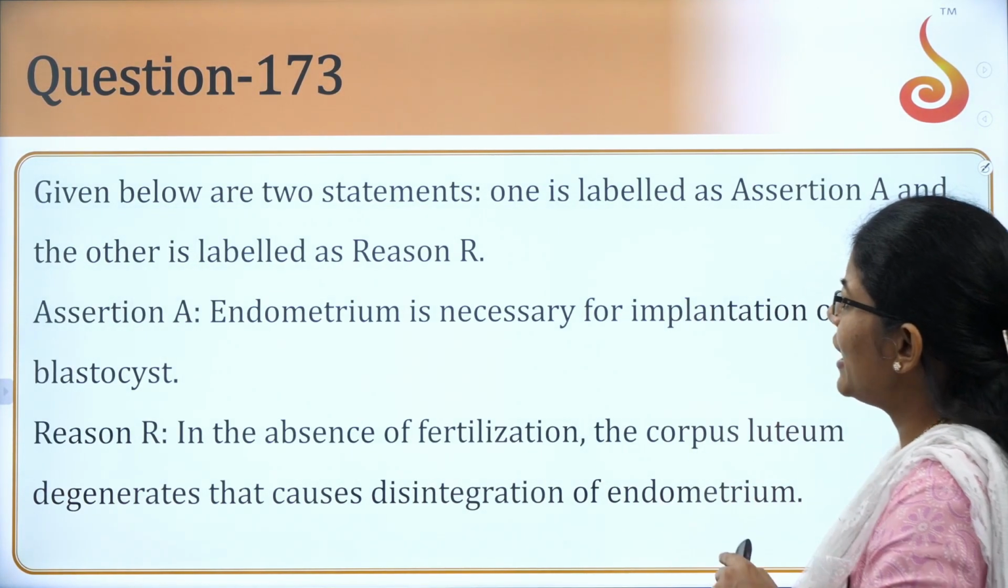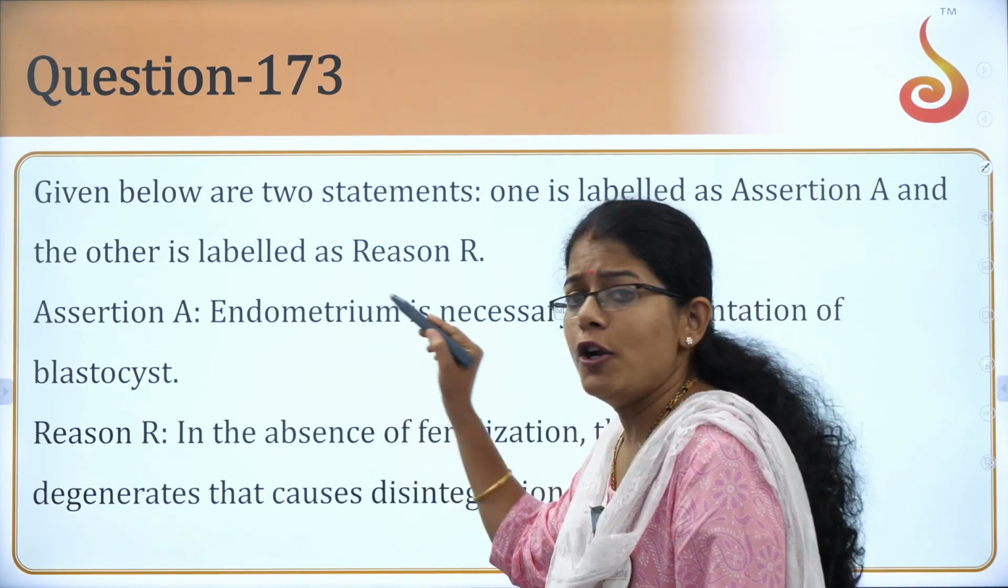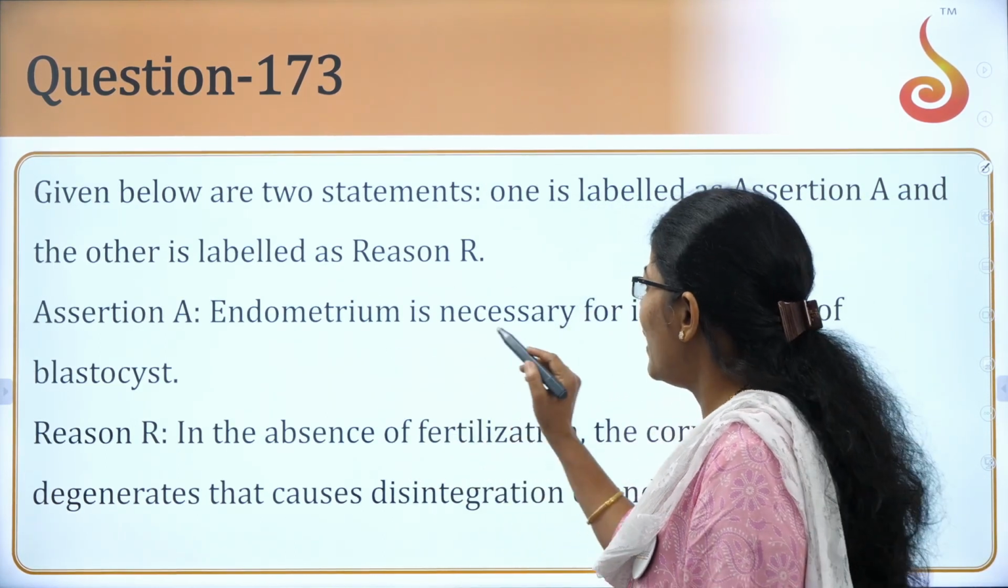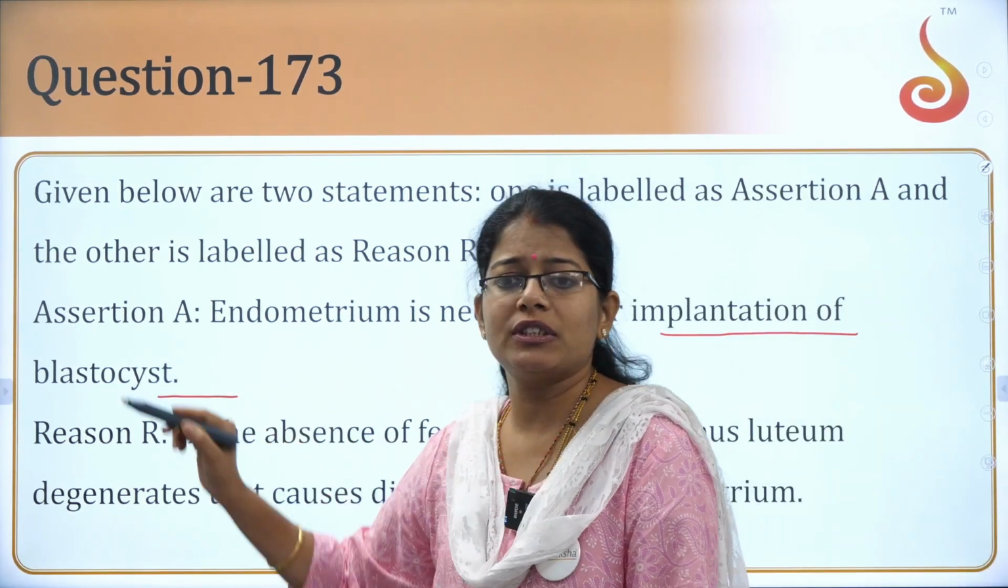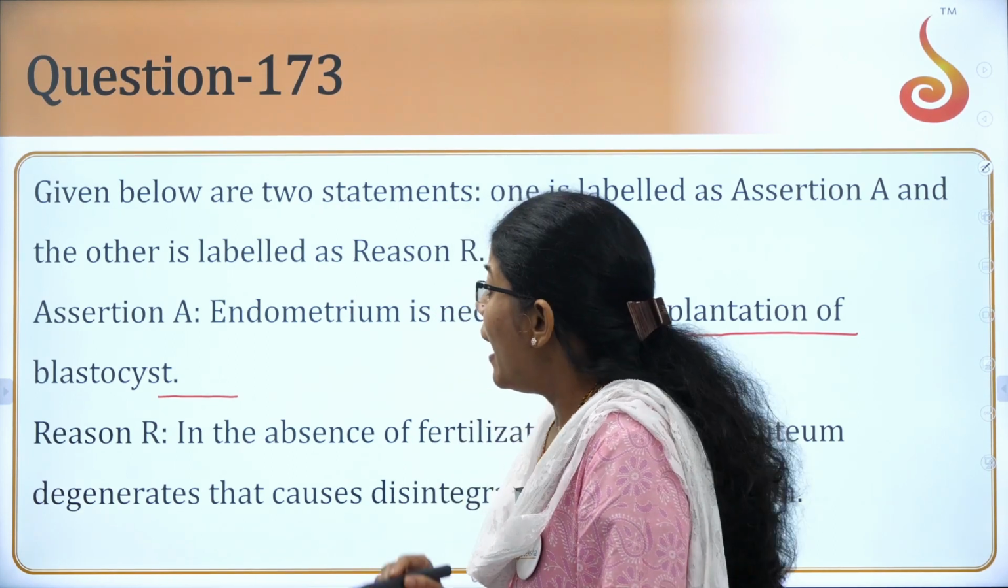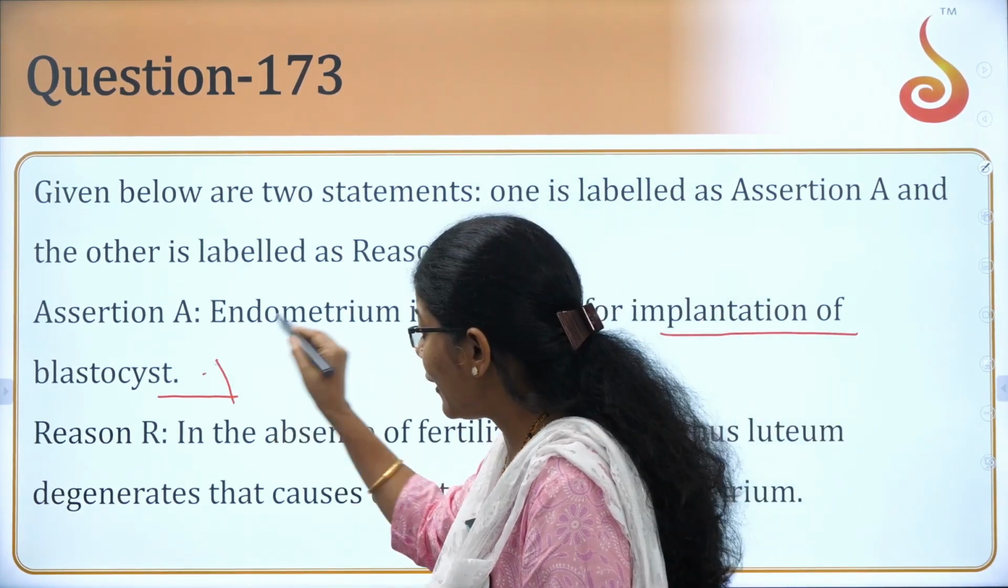Given below are 2 statements, Assertion and Reason. Assertion states endometrium is necessary for implantation of the blastocyst, right? Again, look at that. Is it true or false? Correct or wrong? Yes, it is very correct, true.